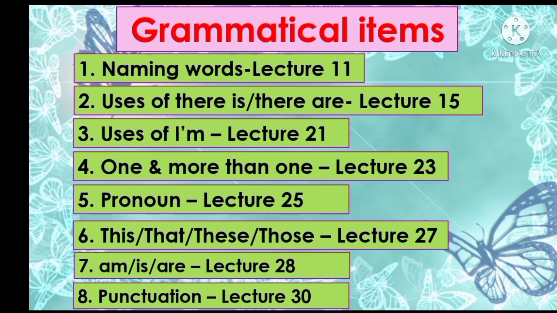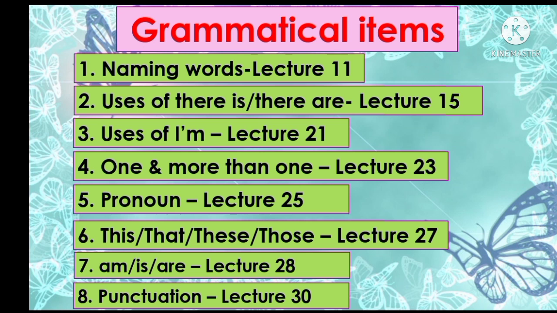Now number 1, naming words. So you can find from lecture 11. Then number 2, uses of there is and there are. So you will follow here lecture 15. Then number 3, uses of I am. So you will watch the recorded class 21. Then number 4, one or more than one.